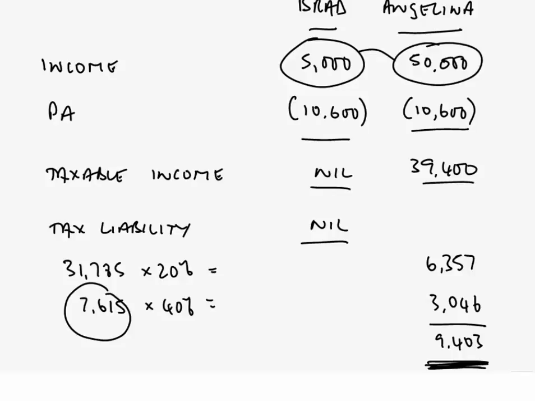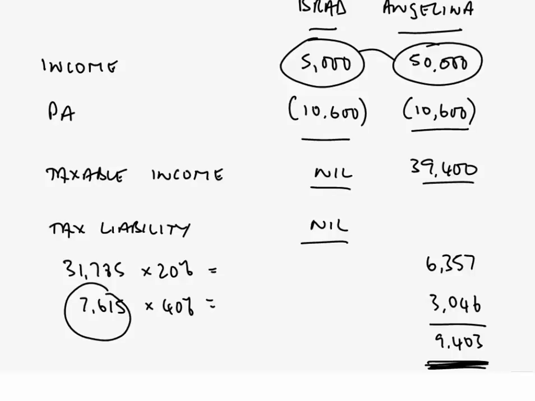Therefore, the tax saving achieved now, instead of being £3,000 at 20%, as we had before, £600, it's now going to be £3,000 at 40%. So that particular election is going to save the married couple there £3,000 at 40%, some £1,200.